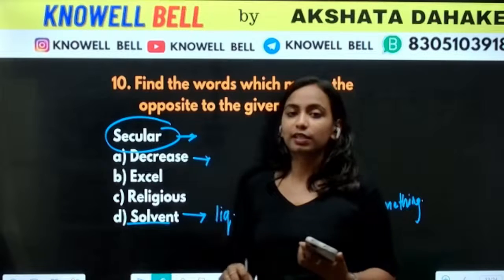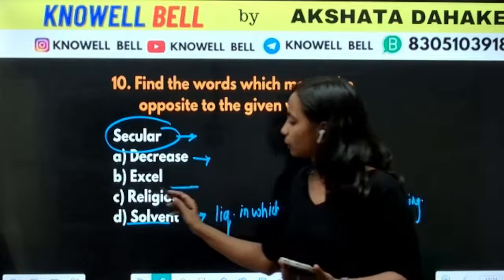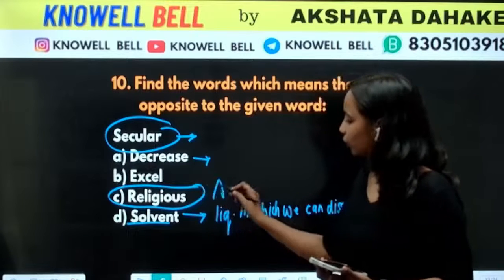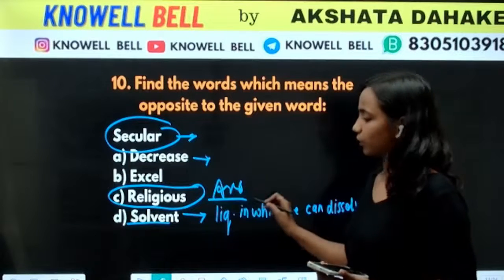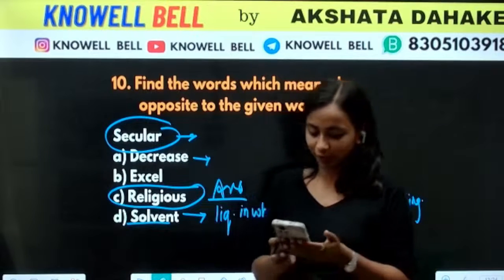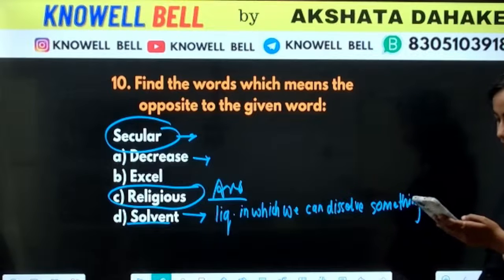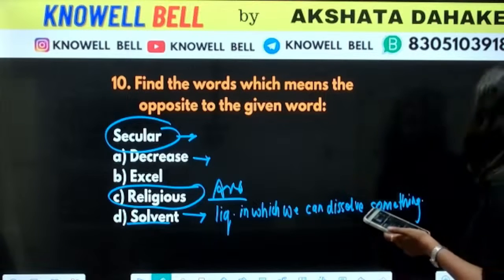Secular means a person who considers all the religions equally. And opposite इसका क्या होगा? The antonym would be a religious person. Secular person and religious person. So what is the antonym of secular? Religious will be the antonym. Okay. These are the questions for antonyms, Bhavya.